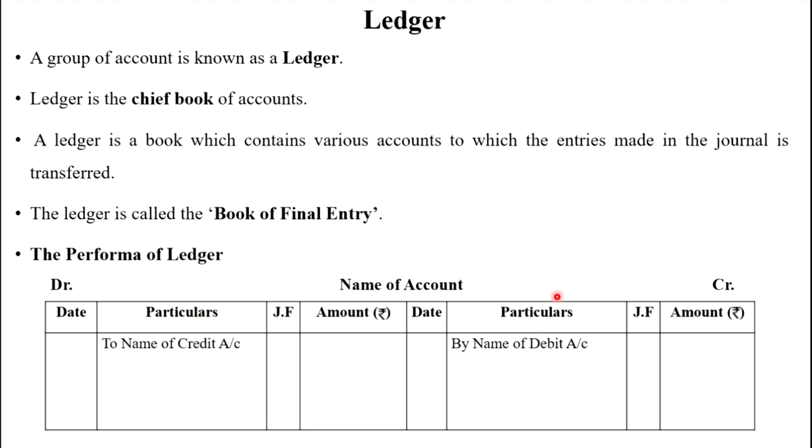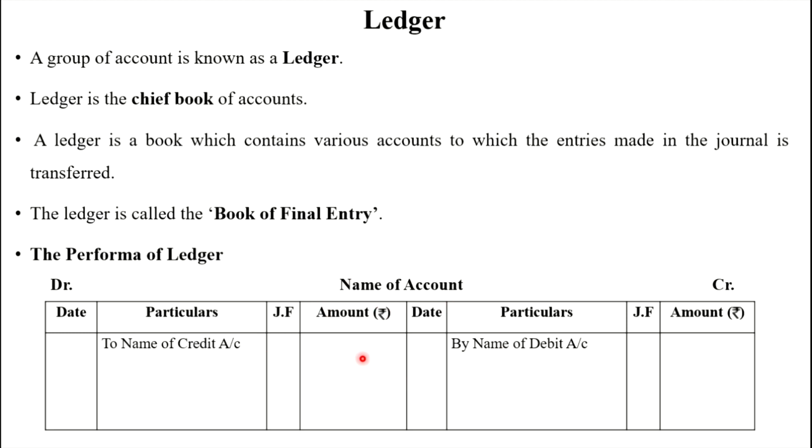Debit side, credit side. On the debit side: date, particulars, JF meaning journal folio, and amount. Then the same on the credit side: date, particulars, JF meaning journal folio and amount. Listen carefully. We first of all prepare the journal. From that journal, we classify the accounts. For example, there is a cash account. Here I am going to prepare the cash account ledger.